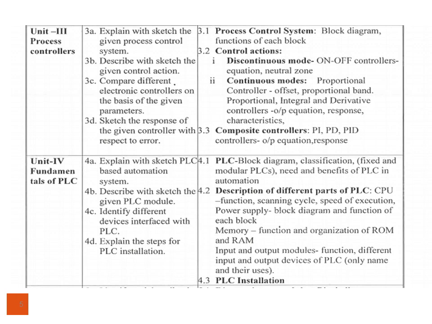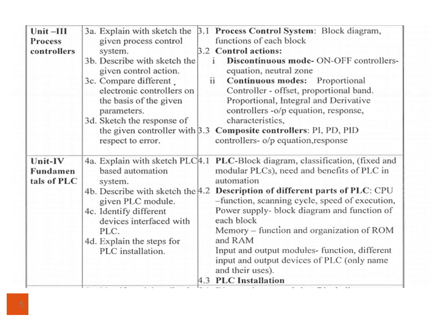Then third unit is process controllers. The first point from it is process control system, its block diagram and functions of each block. Then control actions, in which we are going to see two types of control actions, discontinuous mode and continuous mode. Then composite controllers, it includes PD, PID and PI controllers, their output equation and response.